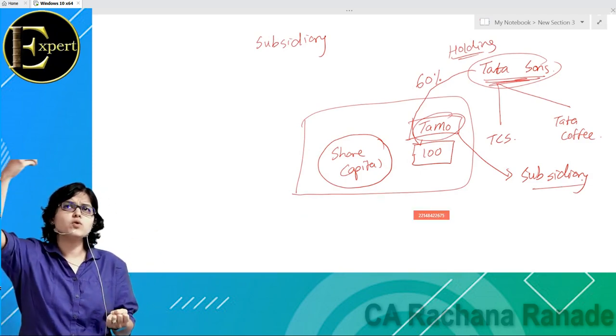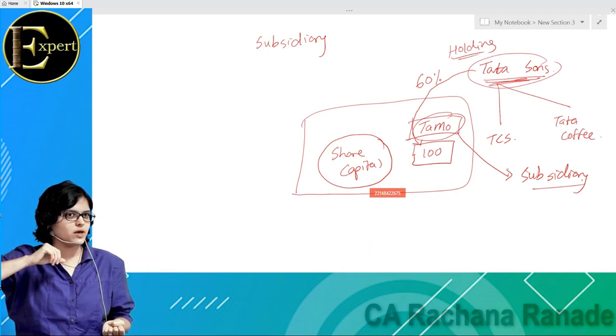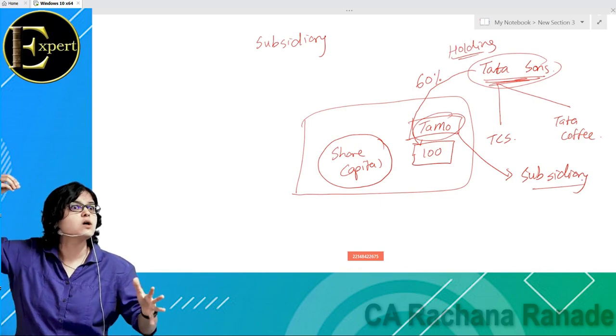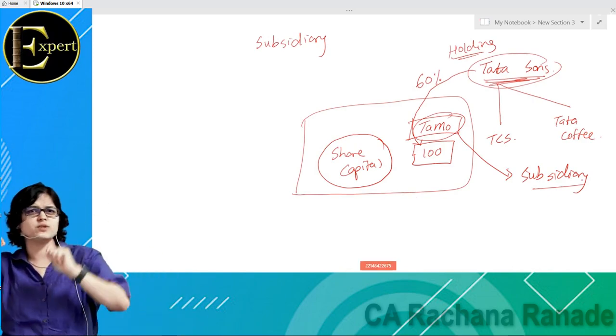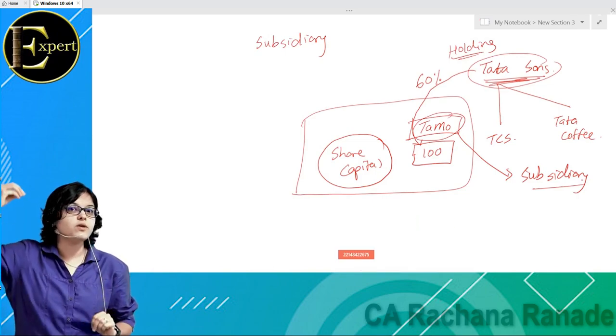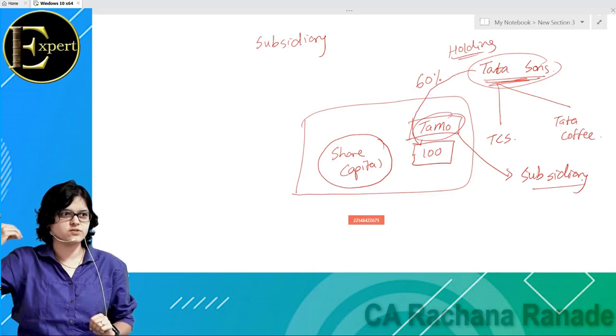Okay, what is the investor saying? We don't want to give you a loan. We don't want fixed rate of interest. We don't want you to repay us within a specific time frame. We want to become the owner of your company. Is there a difference? Yes, please try to understand this concept now. This is what happens with every single startup.